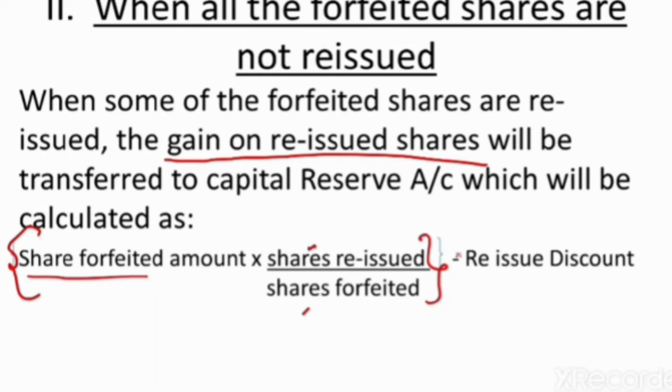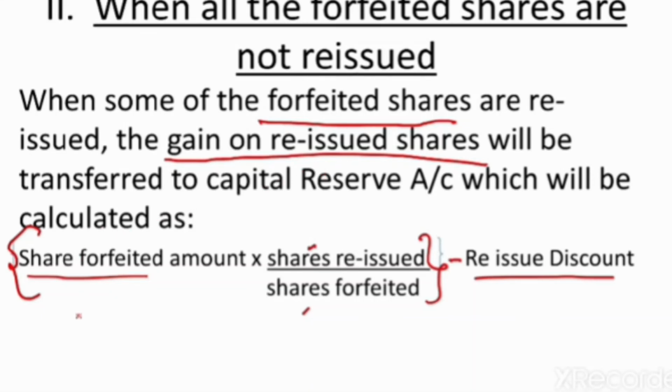Then we will deduct the amount of discount on reissue, and that will give us the proportionate income on the reissued shares. The remaining balance in the share forfeited account will be there because it represents the amount of share forfeited on the shares which have not been reissued so far.